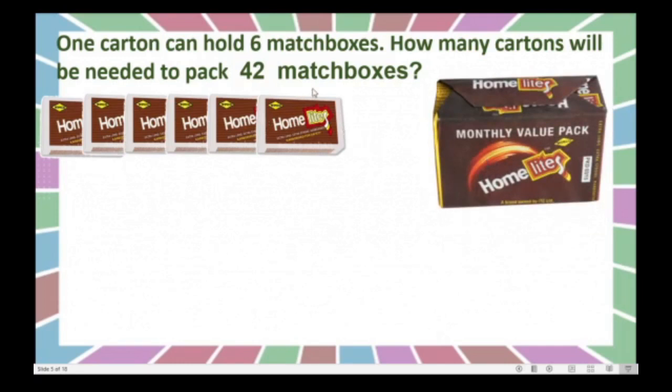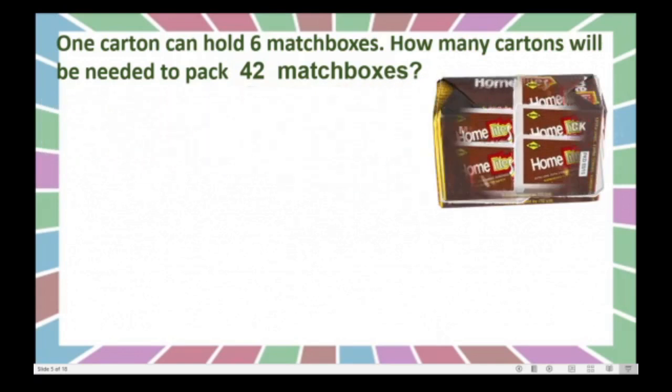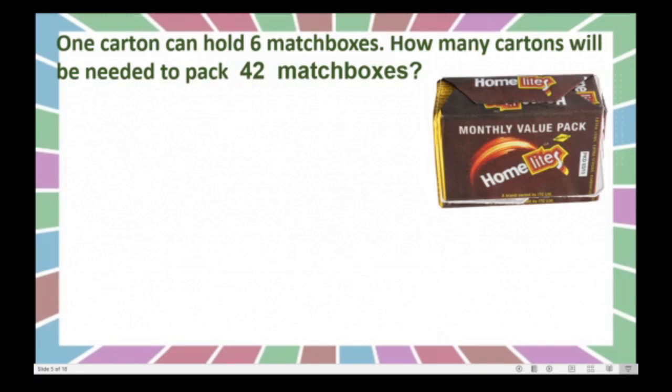Okay? Now, the sum is of the same type. Here how many match boxes are there? 42 in total. And we have to arrange these 42 match boxes in cartons. Right? Now we will see here. These 6 match boxes we will arrange in this carton.